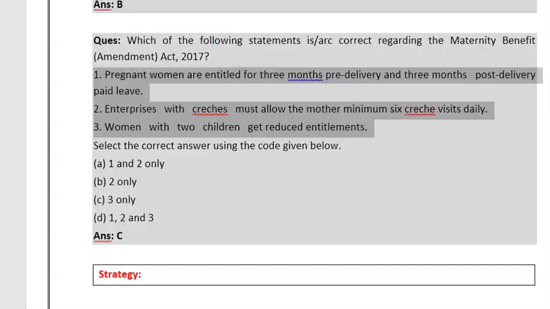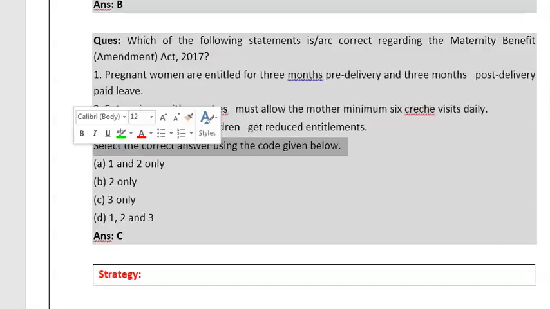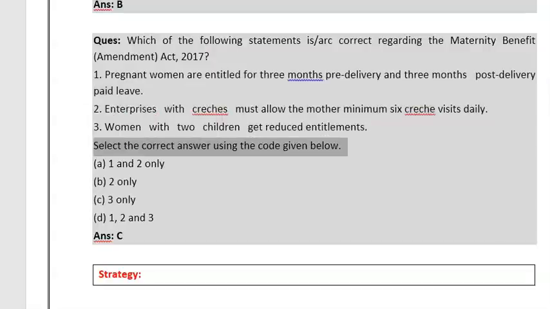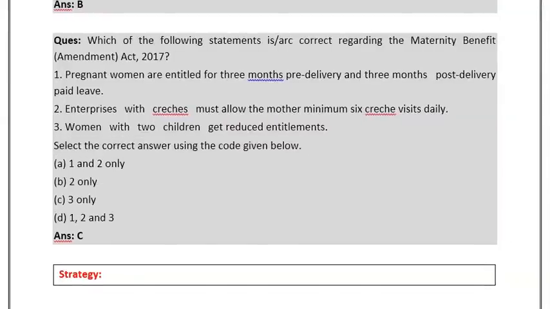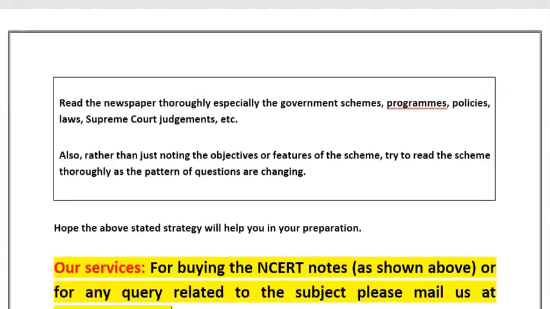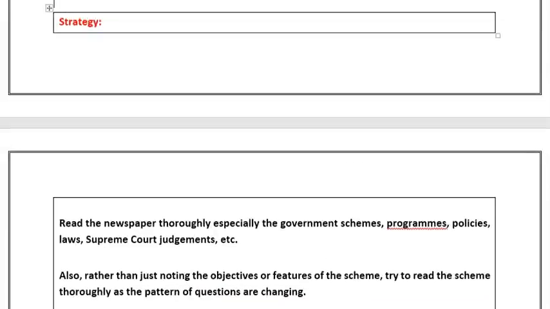These are the in-depth points which have been mentioned in the amendment. So while reading the program, policies or any amendment, you have to read it holistically and not just stick to the objectives and features. Hope the above stated strategy will help you in preparing for the Indian polity and governance.